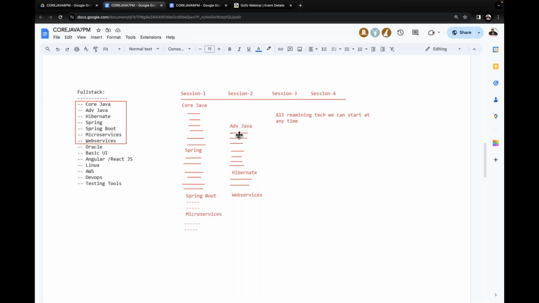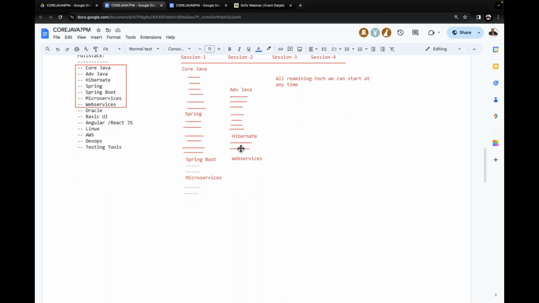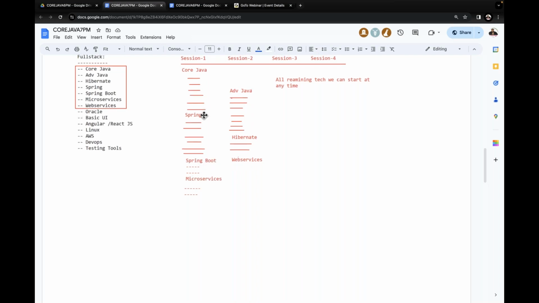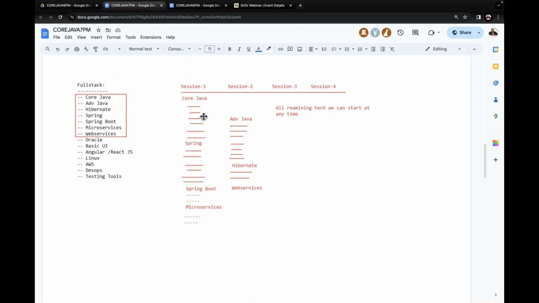Understand it clearly. When we are in the middle of advanced Java, when core Java is completed, there I will start the Spring framework. In the middle of the Spring framework, when advanced Java is completed, I will start Hibernate. When Hibernate is in the middle, when it is completed, then I will start web services. After completion of Spring framework, I will start Spring Boot and microservices. Totally in the same sequence, I am going to take the classes.